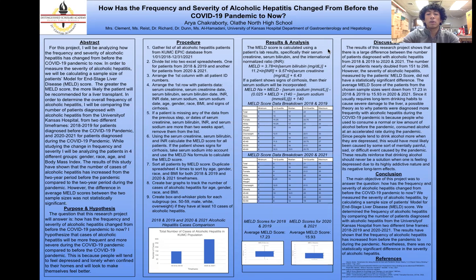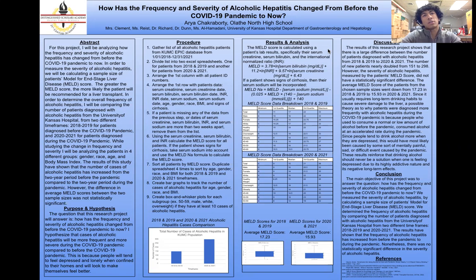And in order to determine the overall frequency of patients who have alcoholic hepatitis, I compared the total number of patients diagnosed with alcoholic hepatitis from the University of Kansas hospitals database, and I picked two different time frames. I picked 2018 and 2019 for patients diagnosed before the pandemic, and then 2020 and 2021 for patients diagnosed during the pandemic. And basically, I compared those numbers to see how many new cases emerged during those two time periods.